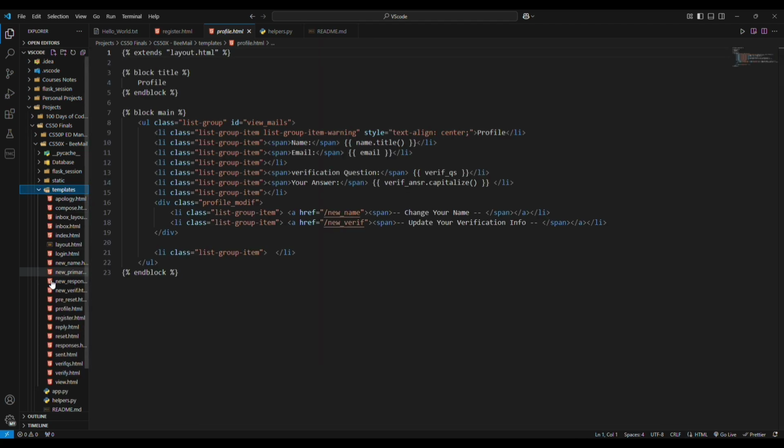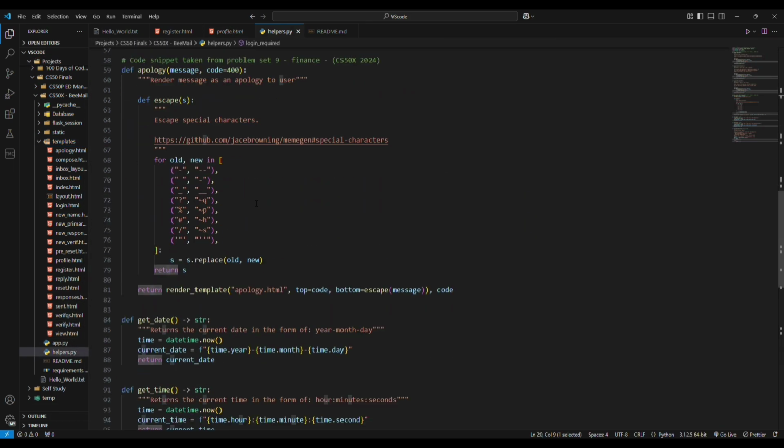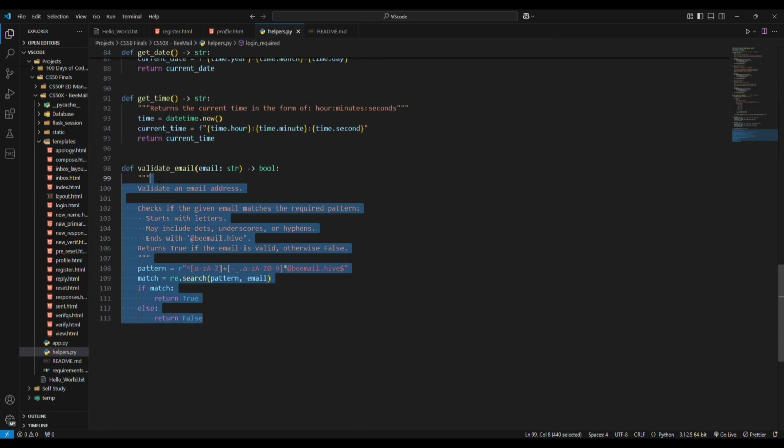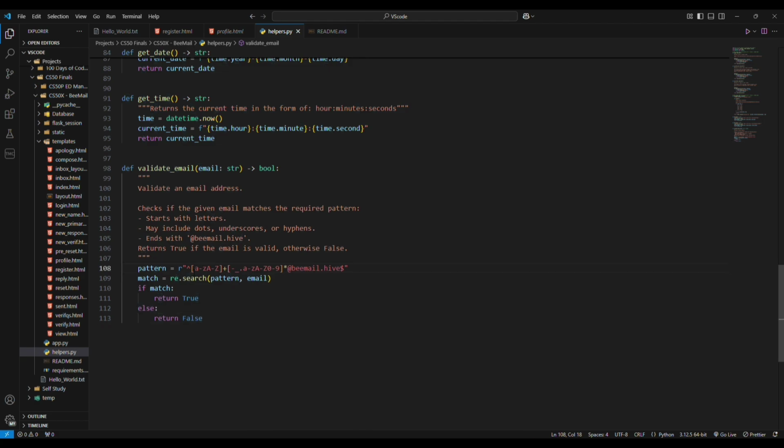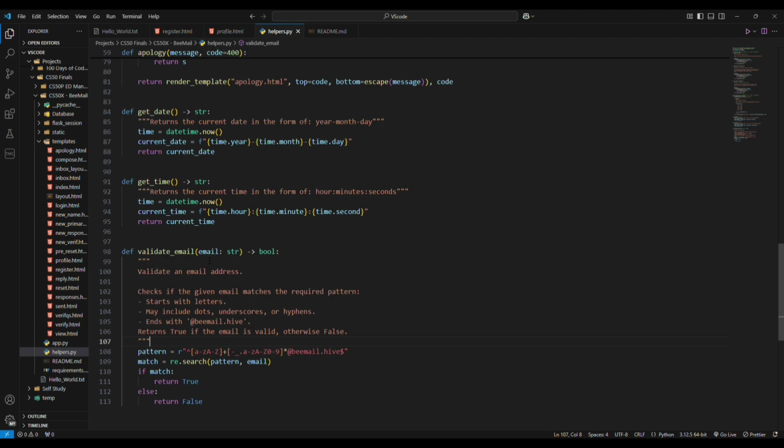It's just to help the user navigate through the website. So in helpers, for example, you can see that I do have a validate email function that uses regular expressions, which by the way has a specific domain that should be used. So basically it does not trust the client side. That's what I wanted to say.